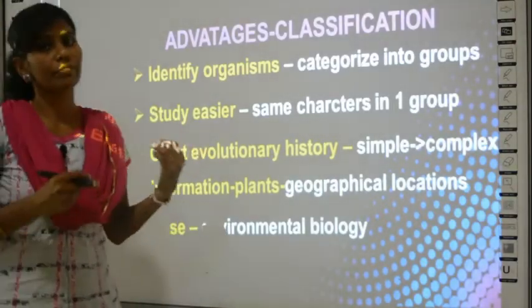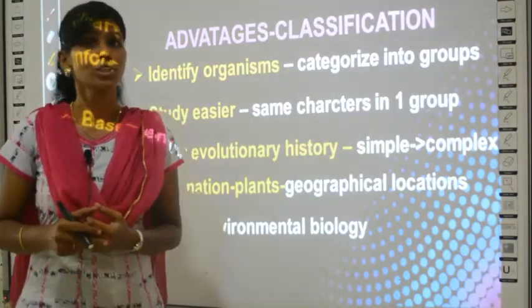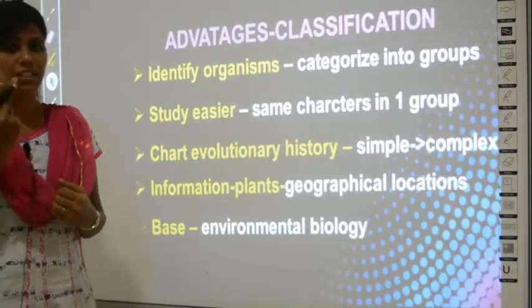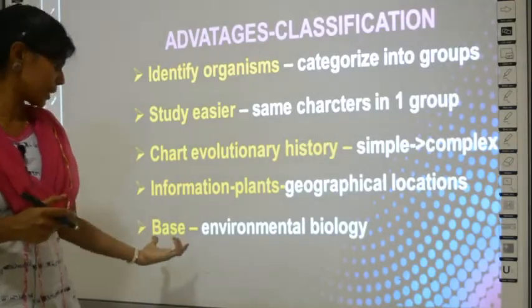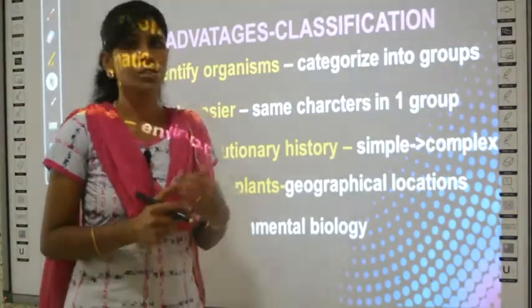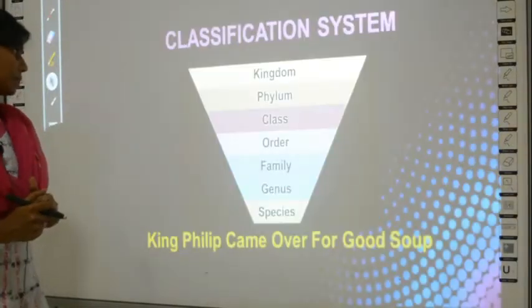And also you can learn the properties of plants and know about the geographical location from where it was obtained, by just seeing the properties of the plants. And also it is related to the environment, so it is a base of environmental biology.